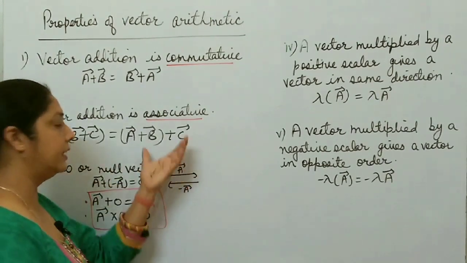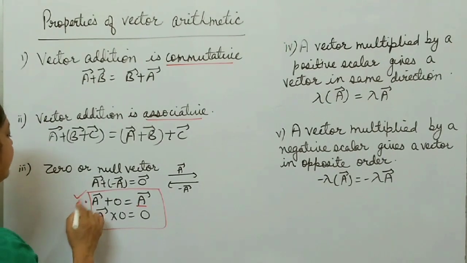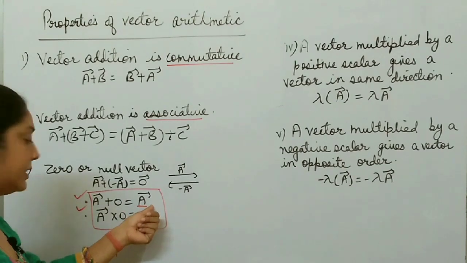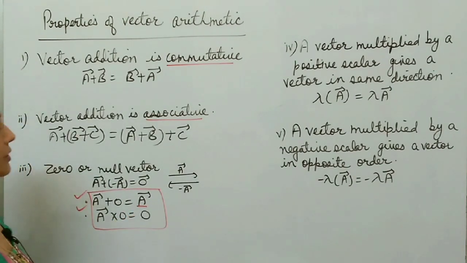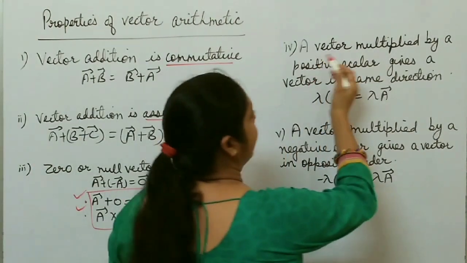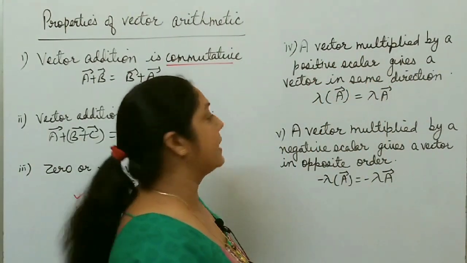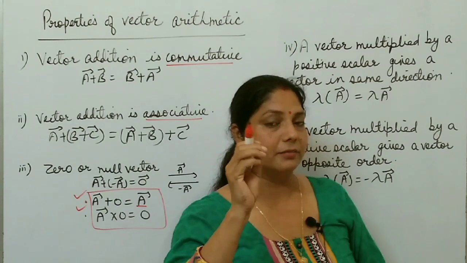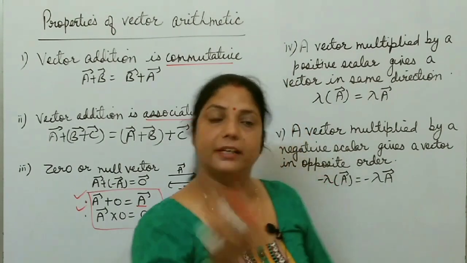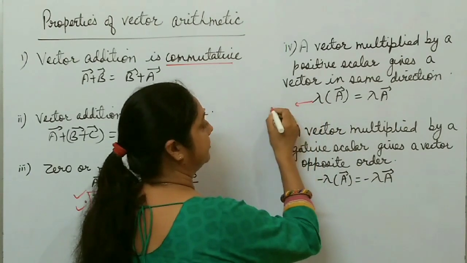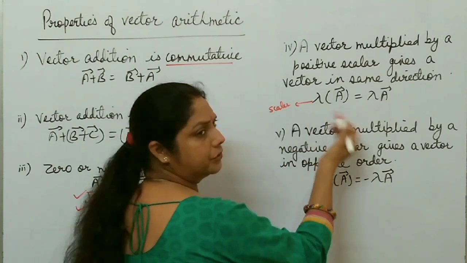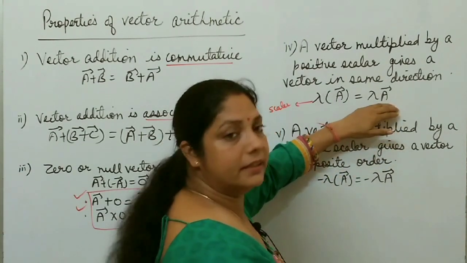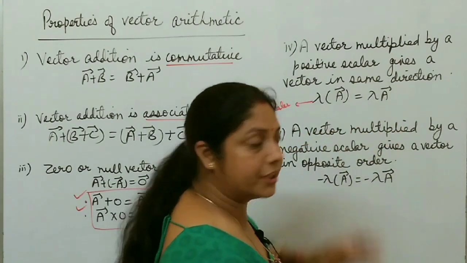I am just doing these things fast because these are not so important, but keep these 2 points in mind. If you add 0 to any vector, you get the vector itself. If you multiply 0 to any vector, you get 0 result, right? Now the next property is that a vector multiplied by a positive scalar gives a vector in the same direction. Suppose here lambda is a scalar. A scalar means any 2, 3, 4, anything. If you multiply this scalar with this vector, you get lambda a. The resultant is itself a vector, and its direction is the same.